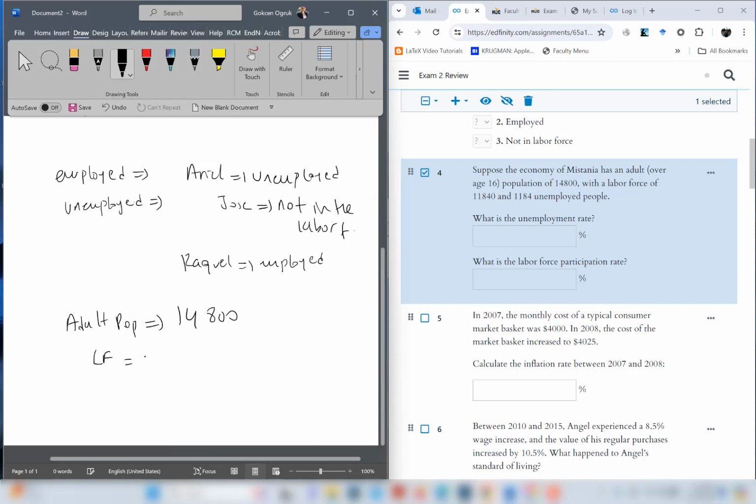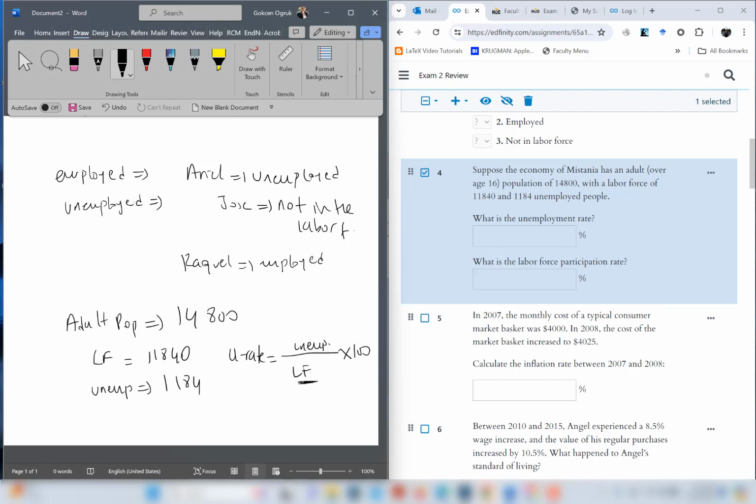Labor force is employed plus unemployed. Sometimes in the question labor force is not given, but you know that it's employed plus unemployed. And in this case, it's 11,840. And there are unemployed people, and unemployed people are given as 1,184. So first we are going to calculate unemployment rate. U rate, you need to know this formula. Number of unemployed people divided by labor force times 100. Common mistake, you shouldn't include adult population here. It has to be labor force.